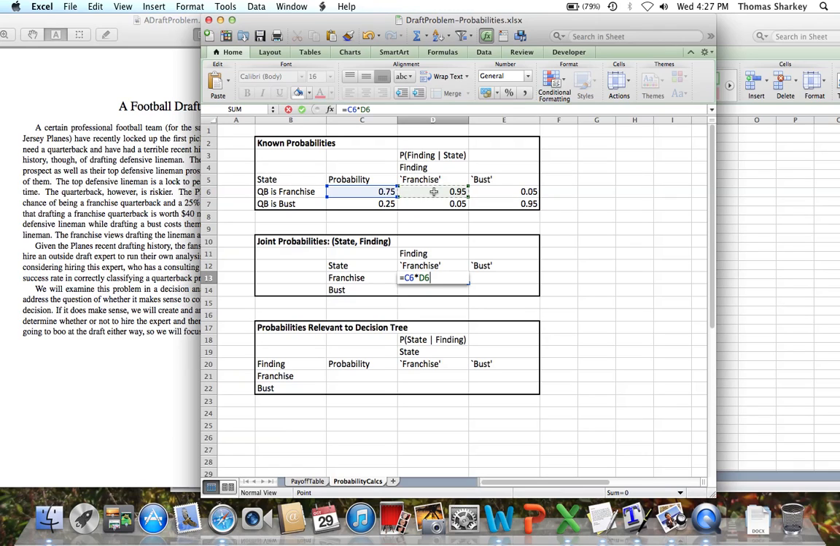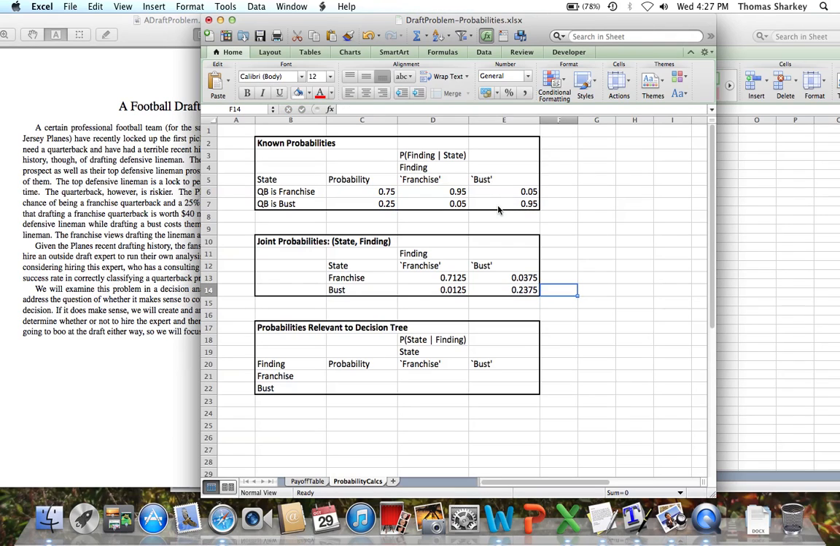It will give us the probability that we are in both state equal to franchise, finding equal to franchise. And then we can do the same thing for the busts, the state being franchise and the finding being bust. In this case, it's 0.75 times 0.05. So same basic formula, and we can do this for the bust as well. So we're multiplying the probability of being in the state bust times the probability of having the finding be franchise, so very low, and then we also will do the same thing for bust, comma bust. So the probability that we are bust times the finding being a bust.